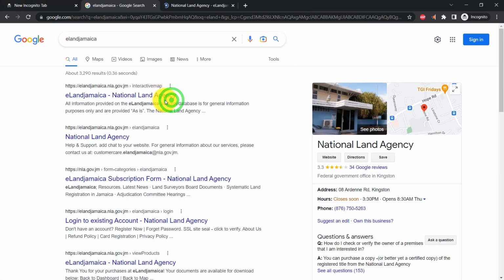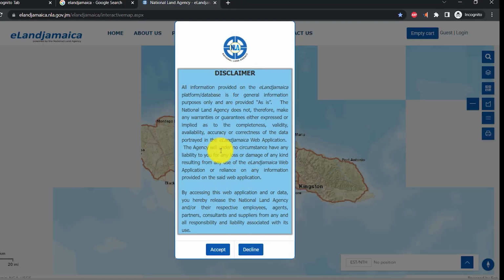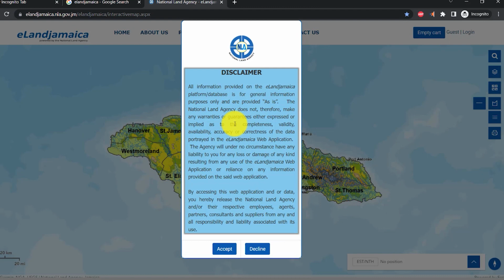So you click on the first link, ensure that it has elandjamaica.nla.gov.jm. Now that we're on this page, we are going to be accepting the disclaimer. And what is going to come up is very important for us to understand, especially for those who are overseas. This is going to give you some context and perspective as to the land that you may be looking at for your investment project in Jamaica.